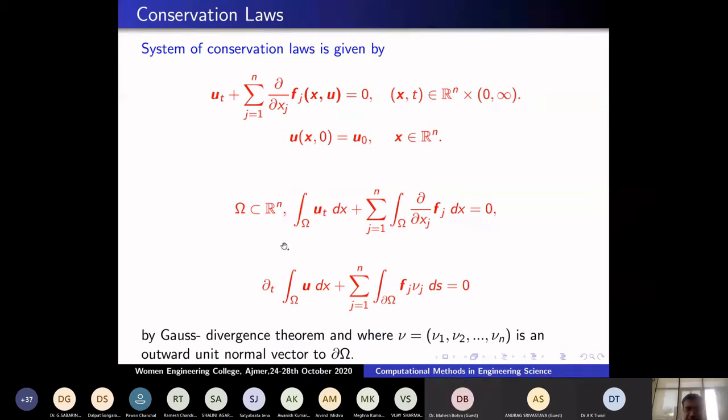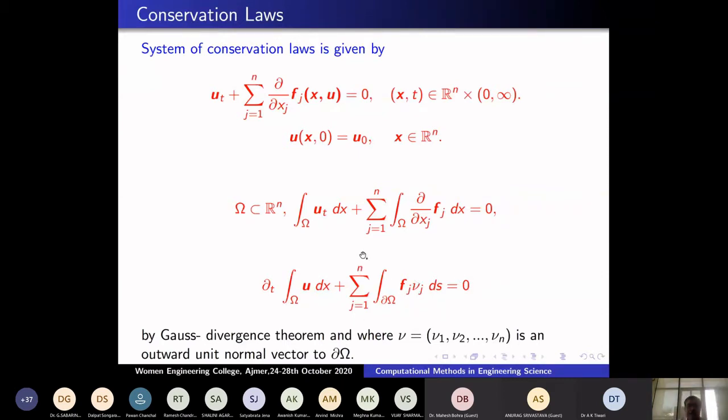In the second term, the divergence theorem gives f dot the normal, that is, the summation over j from 1 to n of f_j ν_j.